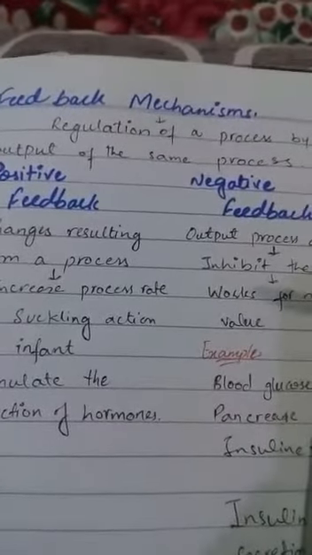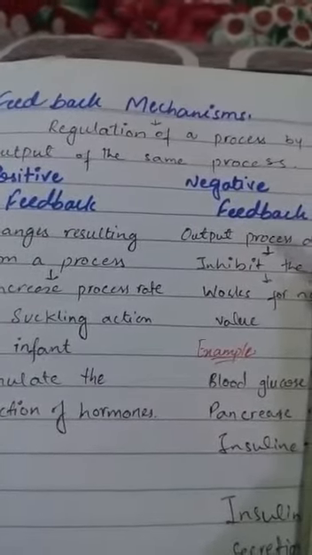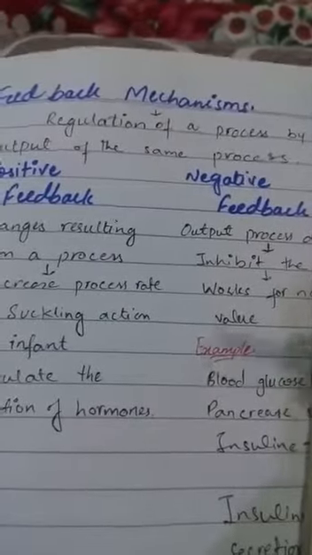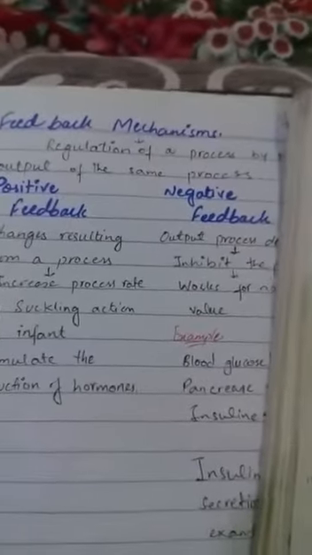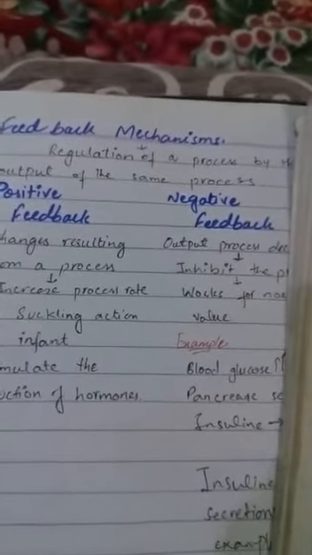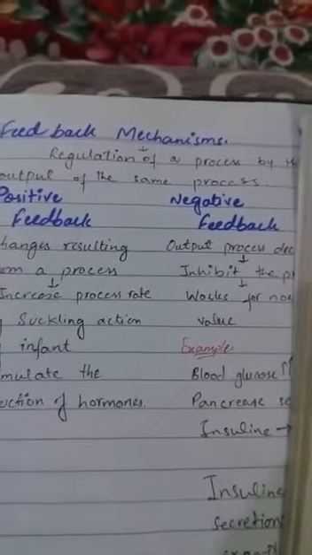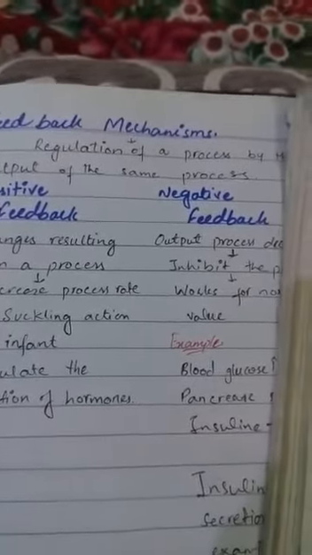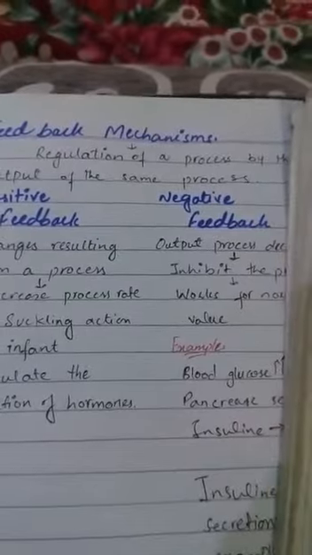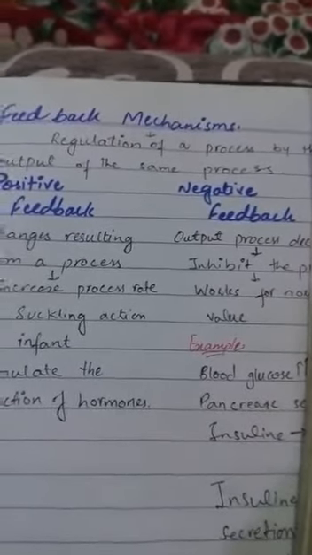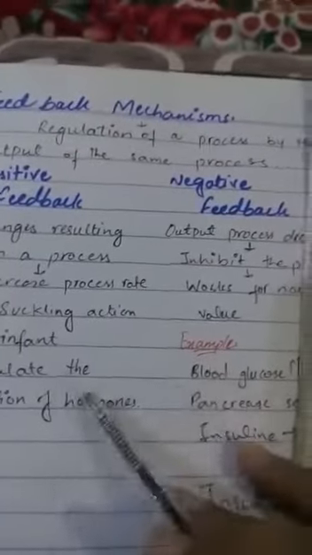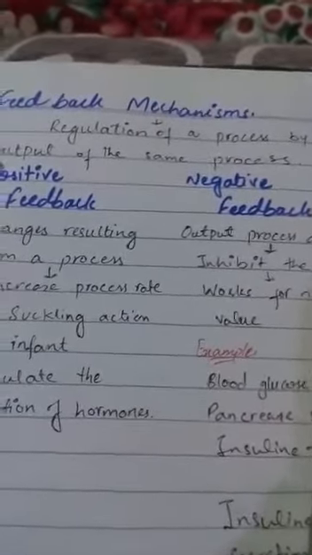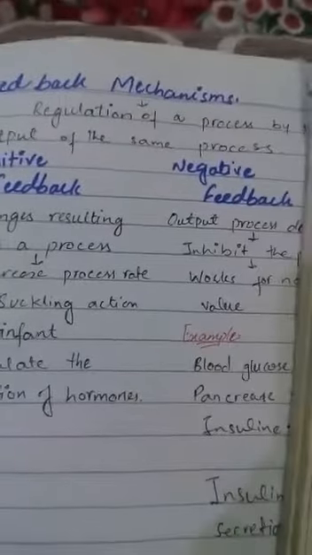Today our basic topic is about the feedback mechanism. We discuss the endocrine glands. We discuss the different types of endocrine glands, and these glands secrete different hormones, and those hormones are responsible for performing different types of functions in a human body or in an animal body. You know that the endocrine glands secrete hormones, but these hormones are not secreted at a constant rate, so there are different types of mechanisms here. We discuss these mechanisms, which can control the stimulation of the hormones and the work of the hormones.